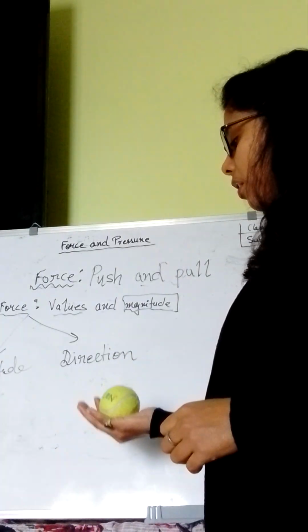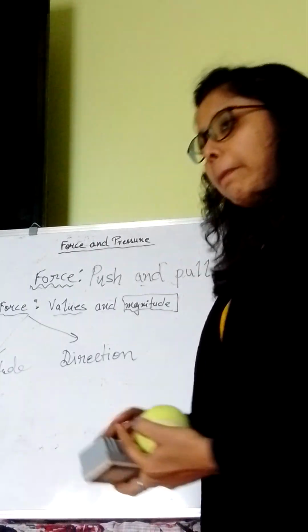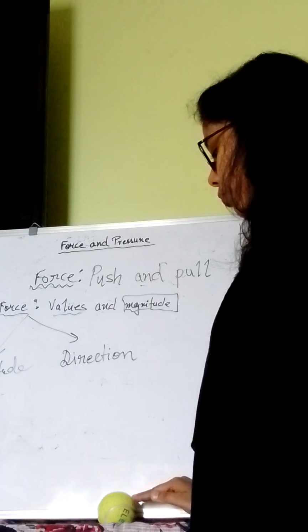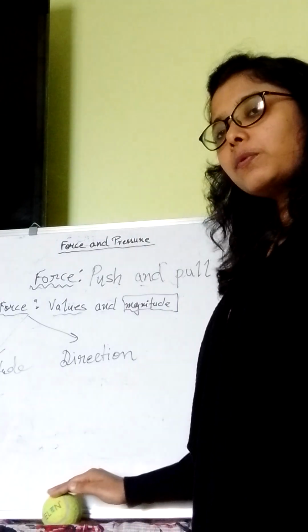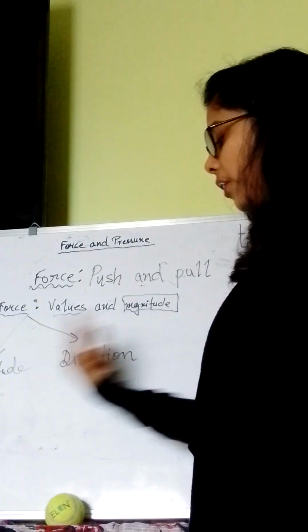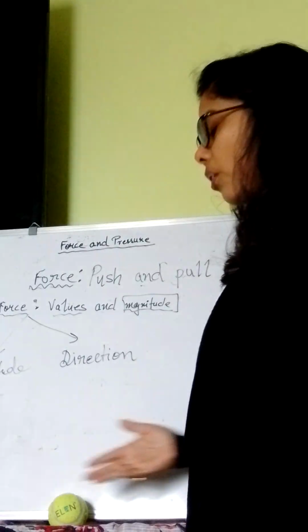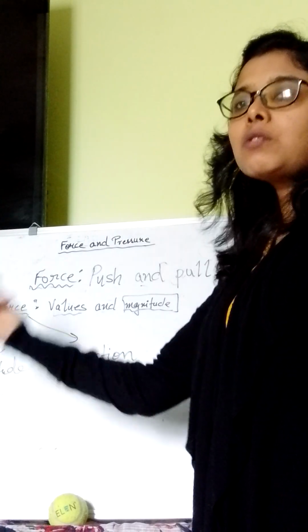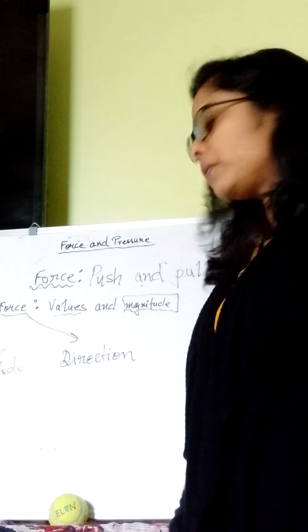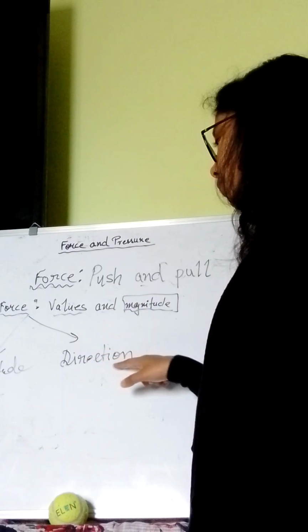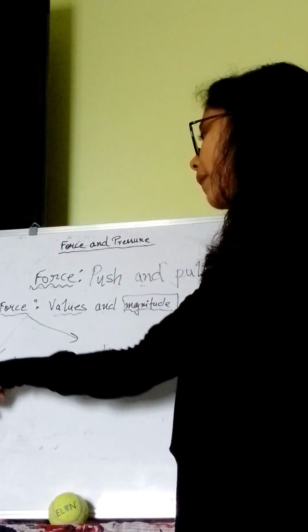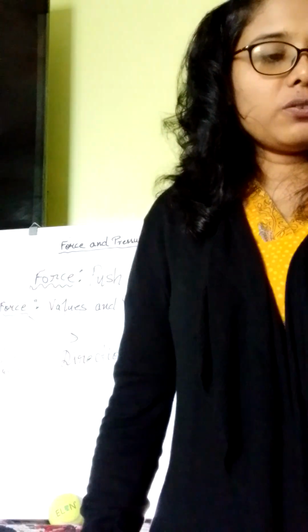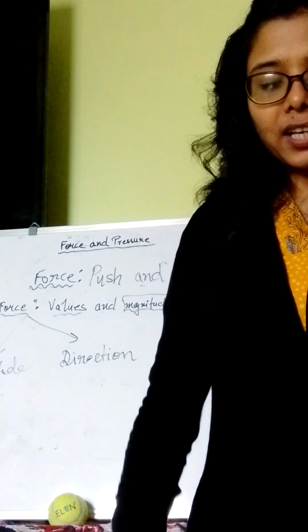Suppose this is a ball. We are applying force, I am pushing it. So what is the direction of force? It is away from me. We can say this ball is going that side, opposite to me. So we can know the direction, right? Force has direction and magnitude, as we can measure force in Newton.